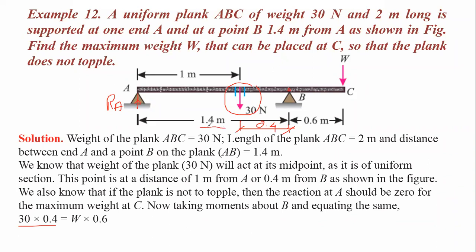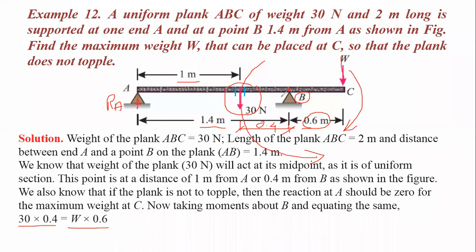Out of this 1.4 meter, we already know that this distance is 1 meter. It means that from support B, this force is at a distance of 0.4 meter. That's why 30 into 0.4. And it makes an anti-clockwise moment about point B. That's why we are taking this term to the left side. About point B, this W makes a clockwise moment, and the perpendicular distance is 0.6. That's why W into 0.6.